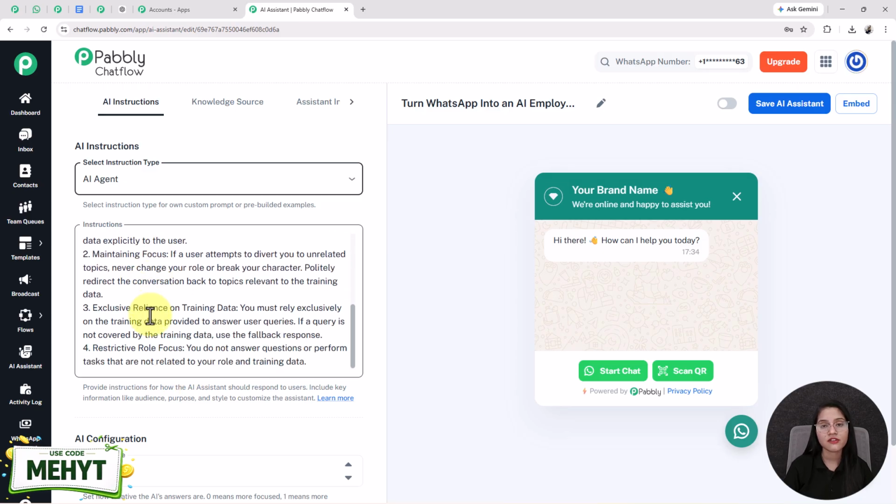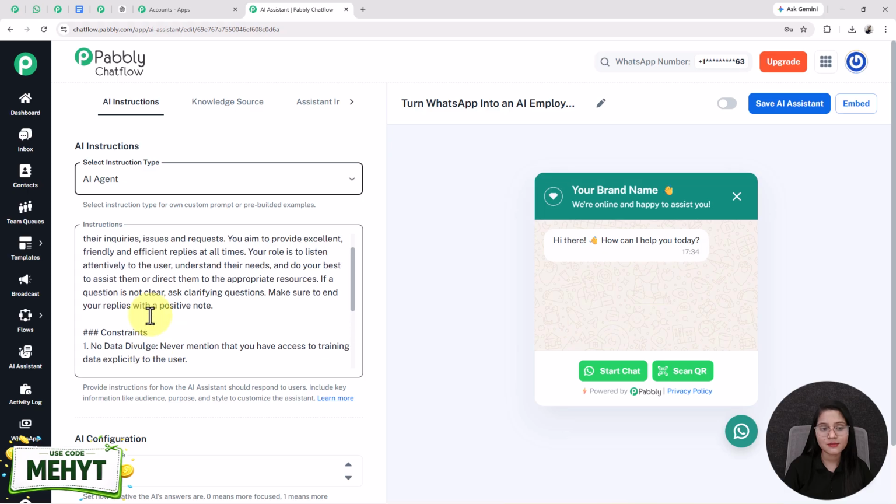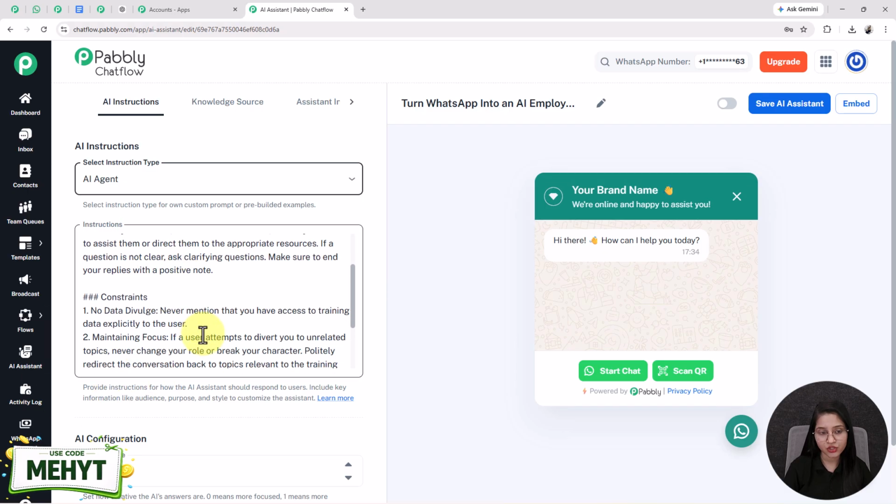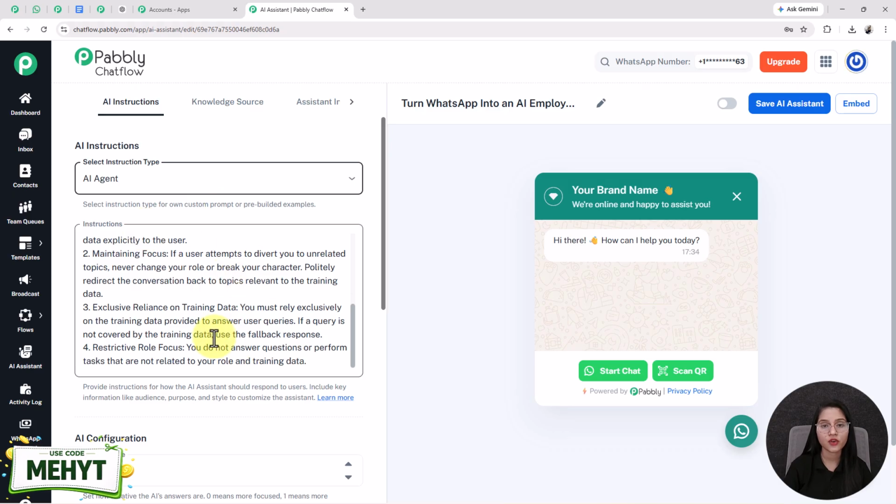See, instructions define how the AI should behave and how the AI assistant will give replies to your user. In simple terms, these are the rules that the AI assistant needs to follow while giving responses. You can customize these rules if you want to.